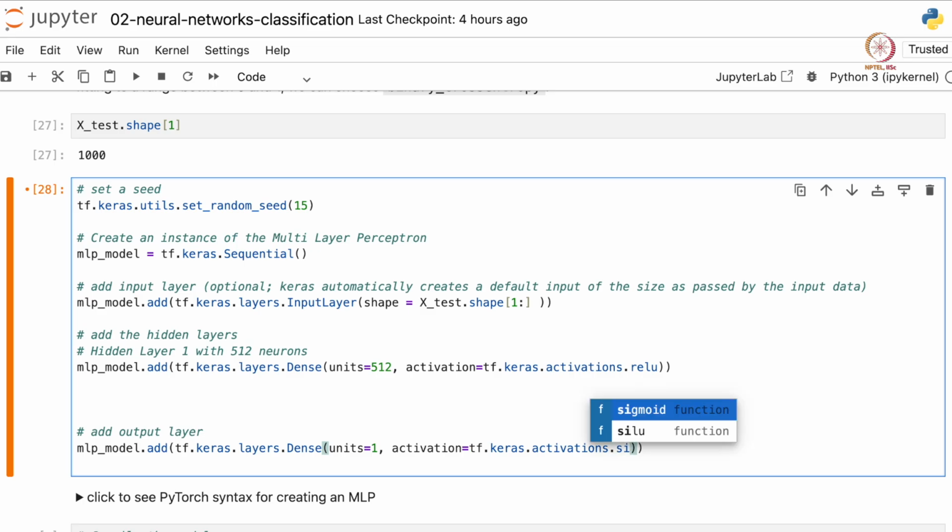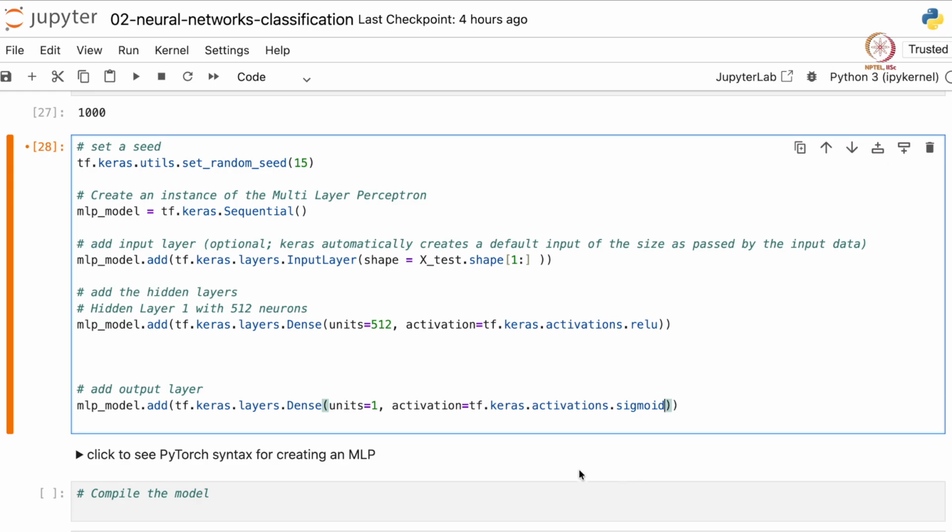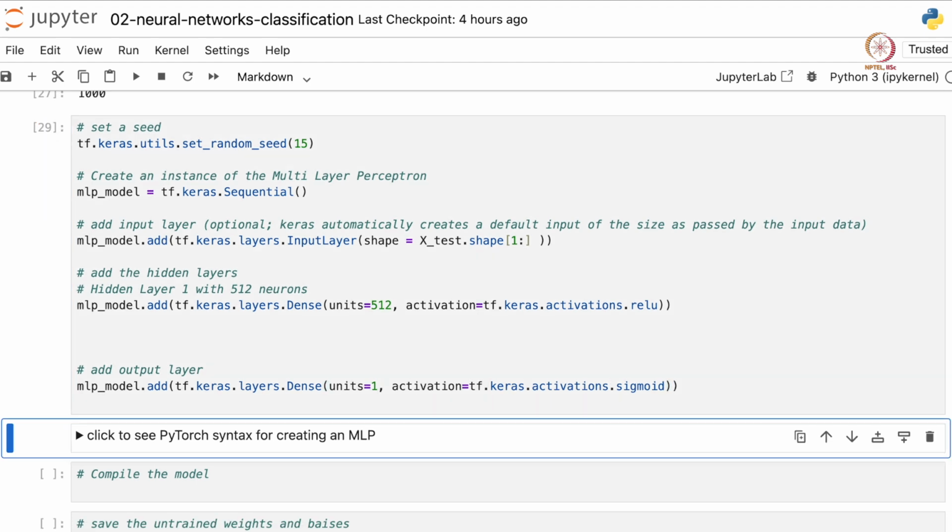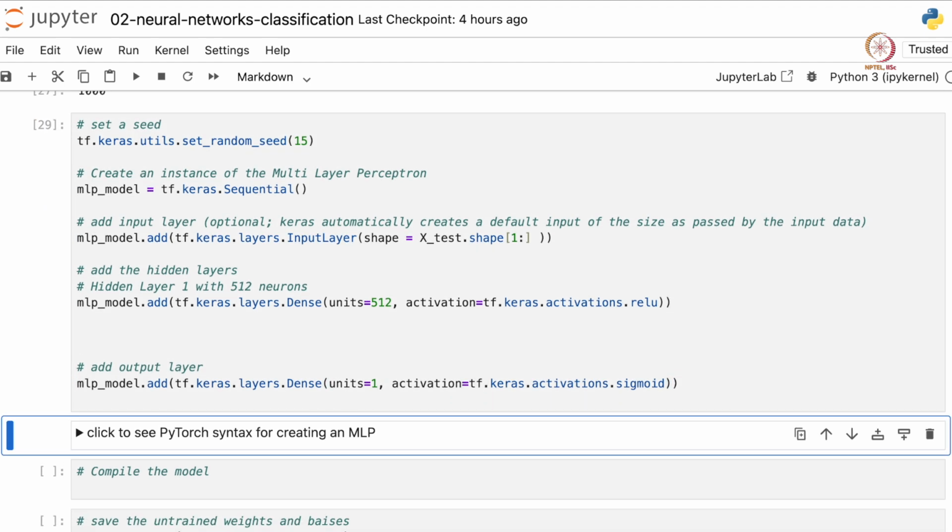Had this been a regression problem, the output layer need not have any activation function. Let us run this. So this is the syntax to create a dense neural network using Keras.